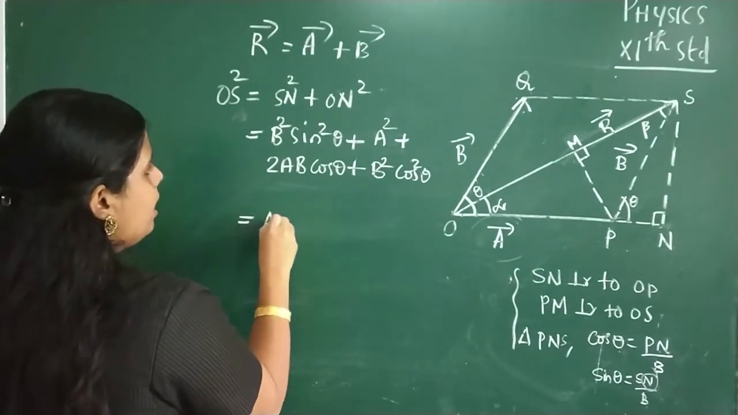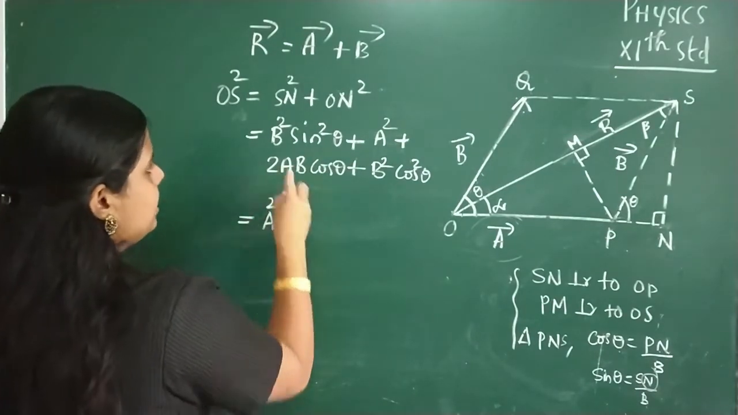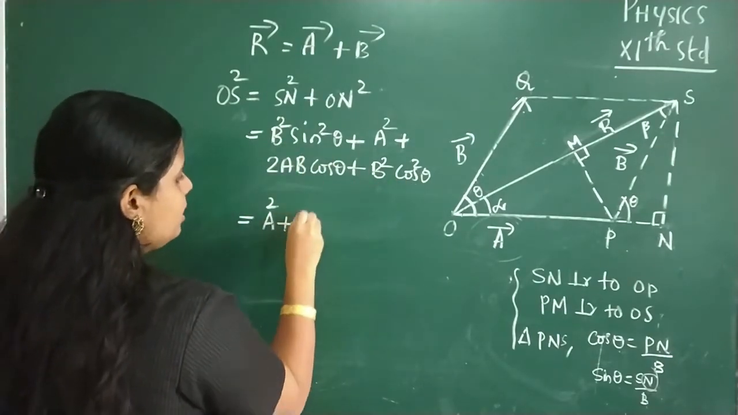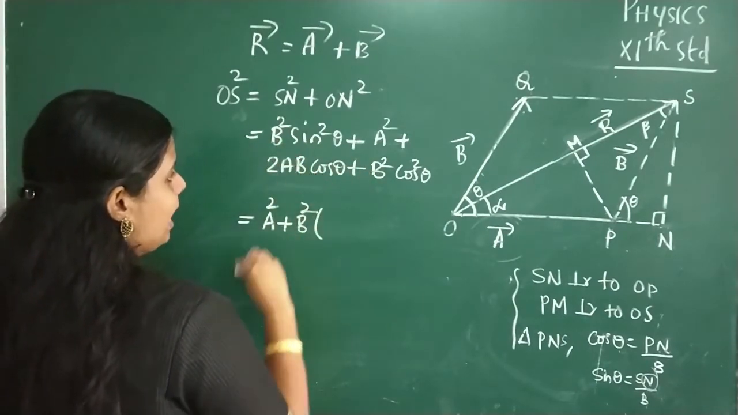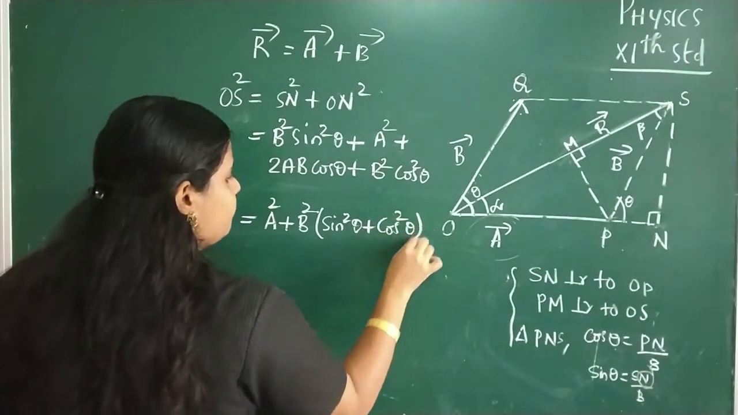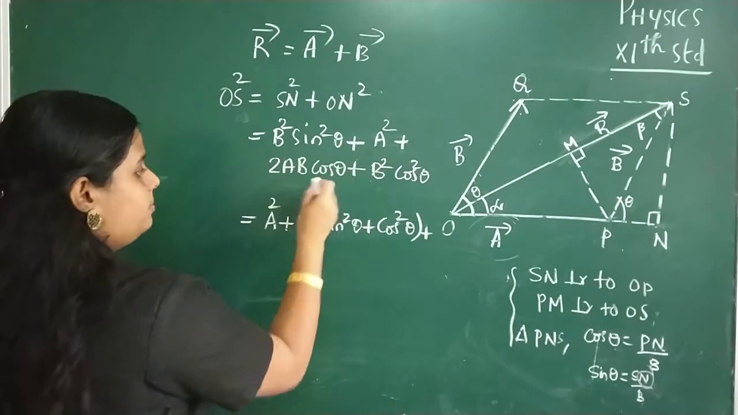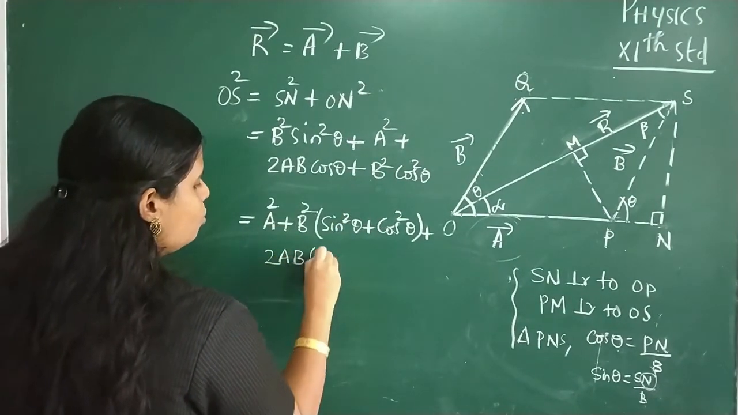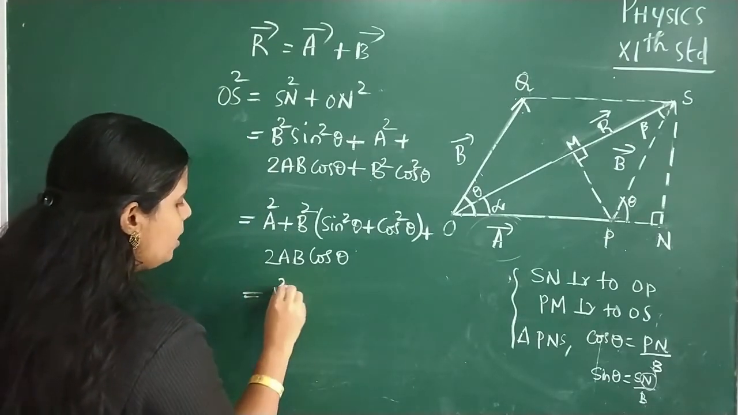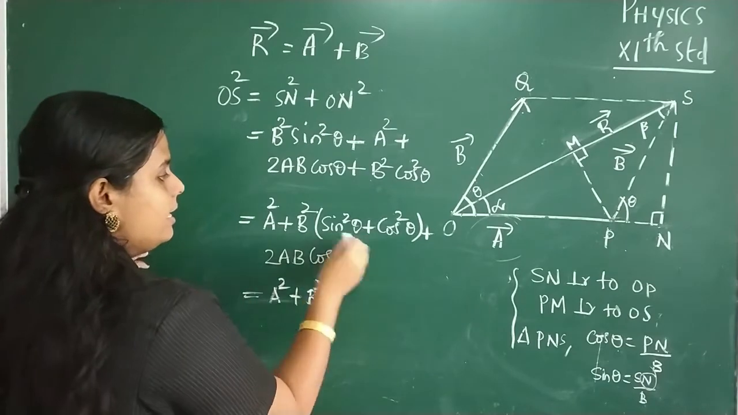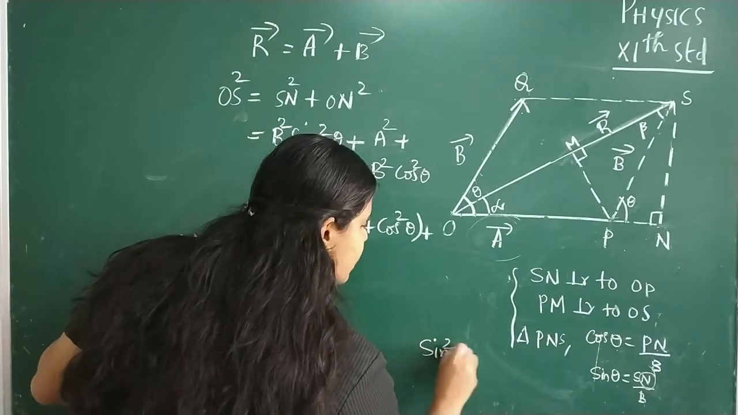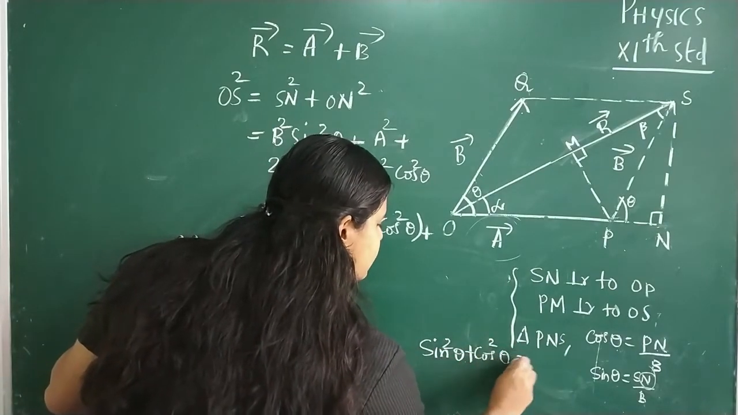From this we can write OS square is equal to A square plus B square sin square theta plus B square cos square theta. Here B square is common, so we can take this B square outside of the bracket. So B square into sin square theta plus cos square theta, plus the remaining term, that is 2AB cos theta. Here listen children, sin square theta plus cos square theta is a trigonometric identity, that is equal to 1.